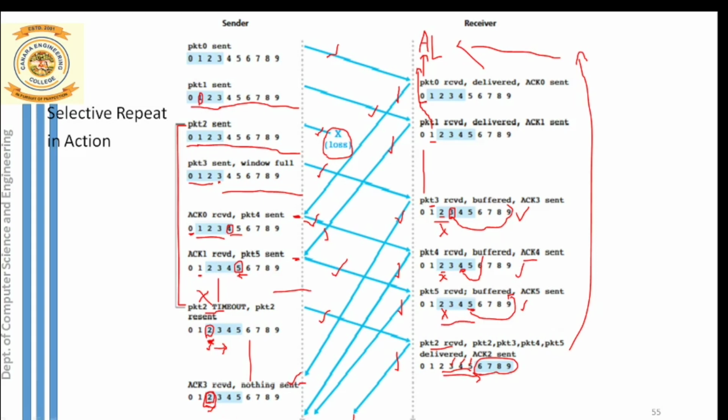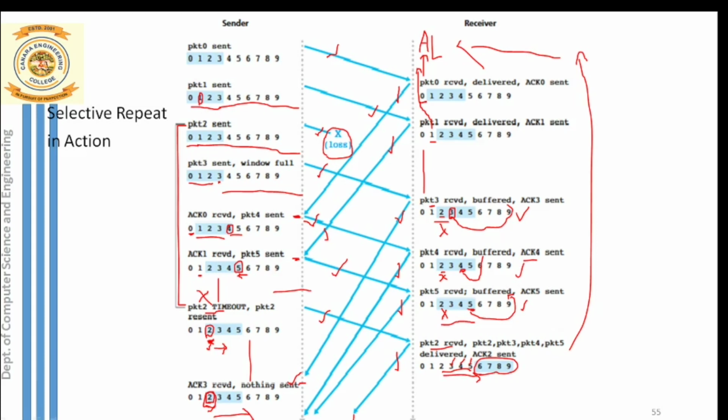But once he receives ACK2, since the ACKs for packets 3, 4, 5 were received earlier, the sender can slide his window by 4 positions. And that sliding happens only after ACK2 is received correctly. I hope the selective repeat concept is clear.